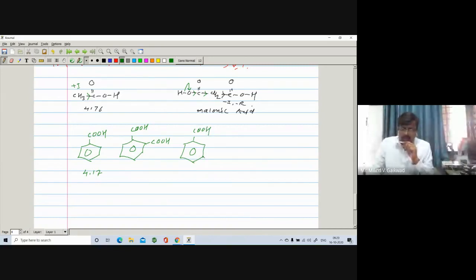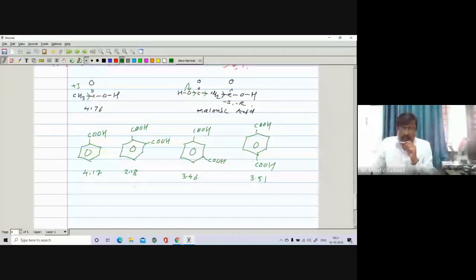So it is present at meta position, COOH, and it is present at a para position. Ortho, meta, and para, COOH, and here is a COOH. The pK value of phthalic acid, when the COOH groups are present at this one. So here they are the dicarboxylic acid, either ortho, meta, or para. So ortho dicarboxylic acid, its pK value is 2.18, then 3.46, and 3.51.